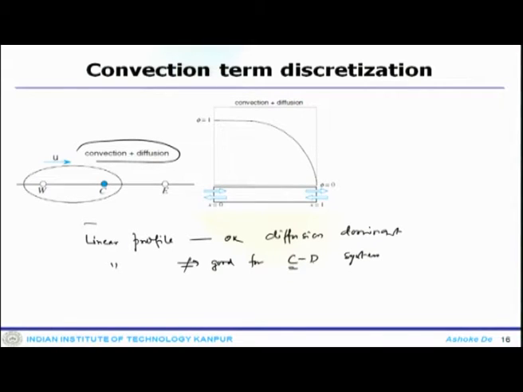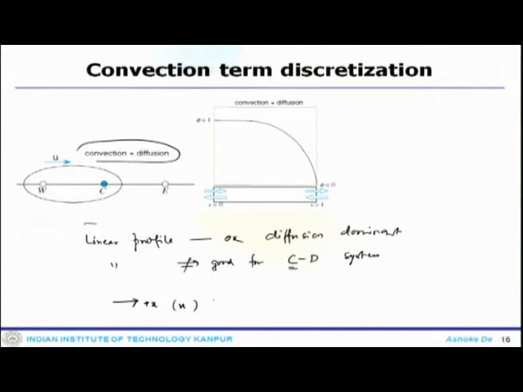So, assuming the flow to be in the positive x direction, this is my flow direction, one can write the possibility of the AE coefficient becoming positive, thus leading to some sort of unphysical results. Now, if the flow is in the negative direction, then AW may become positive.